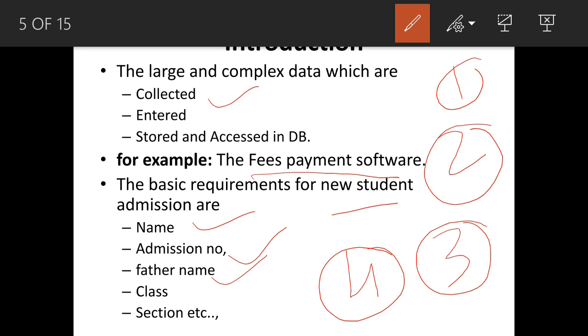Next, after collecting the data, we have to enter it into the system. So we have to enter all the data which are collected from the users into the system. Third one, we have to store the data. After entering into the system, we have to save all the data which are entered. And finally, we have to access the data based on the user's requirement. Here, what is the user requirement? We have to generate a fees receipt for a particular student.